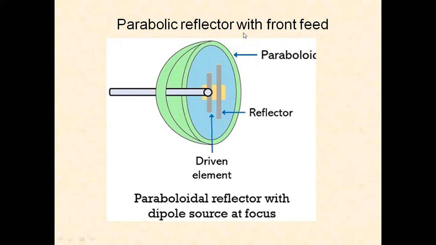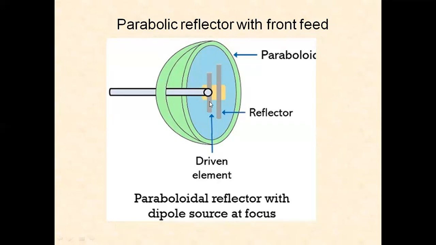This is a parabolic reflector with front feed. We can place a Yagi antenna or an array antenna at the focus point. It is a driven element, a reflector. It is the main antenna. The signal is radiated by this antenna, strikes the paraboloid shape, and is reflected by the parabola and further propagated into the space.